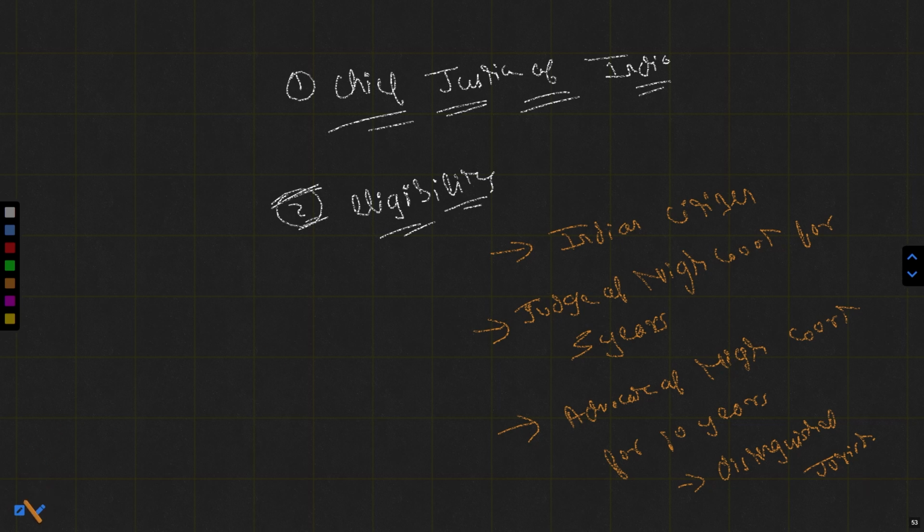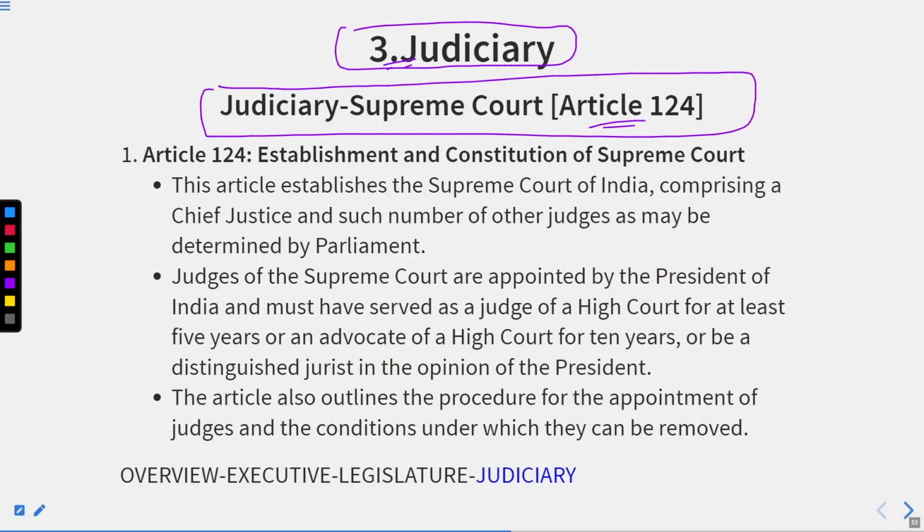Thereafter, if you remember, the judges and the strength of the Supreme Court is not fixed, but depends upon the Parliament, and the Parliament has the right to only increase the size of the Supreme Court.